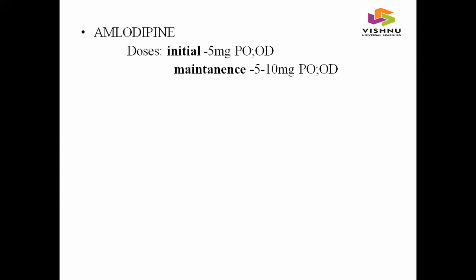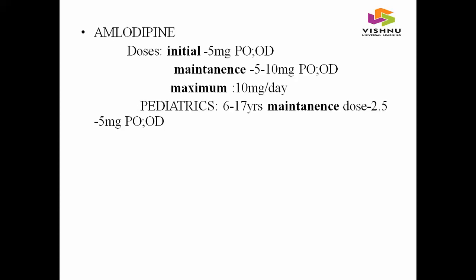Maintenance dose of amlodipine was 5 to 10 mg per oral once daily. Maximum dose was 10 mg per day. And the pediatric dose of amlodipine for 6 to 17 years old: maintenance dose was 2.5 to 5 mg per oral once daily. Maximum dose was 5 mg per day.